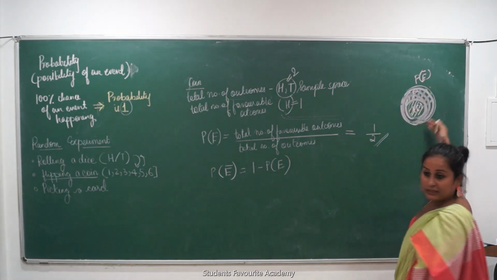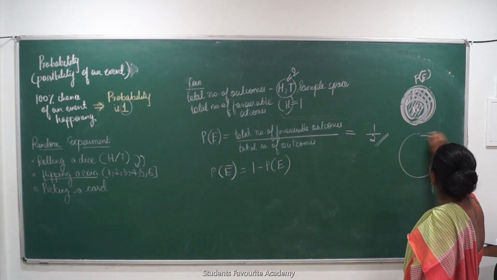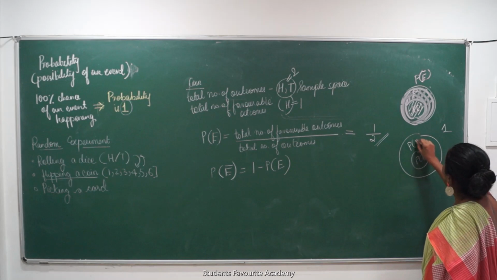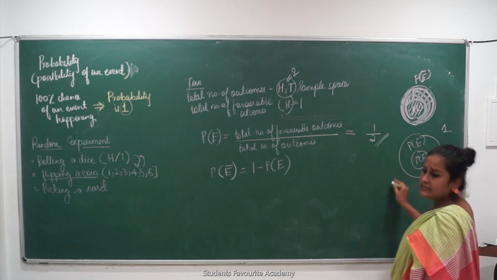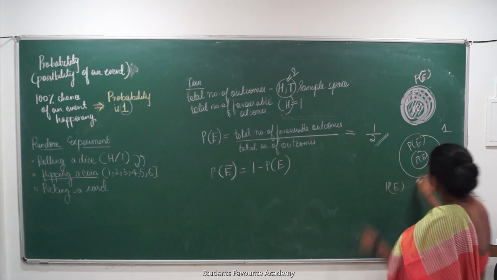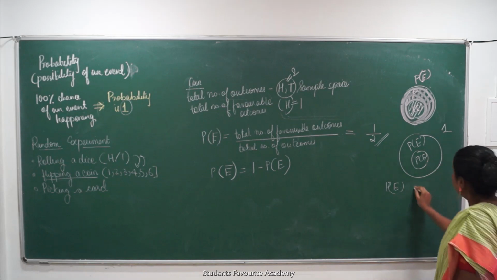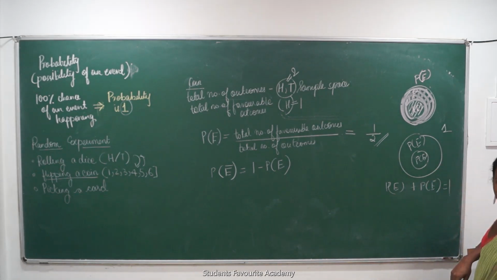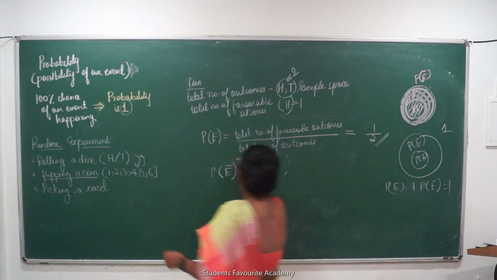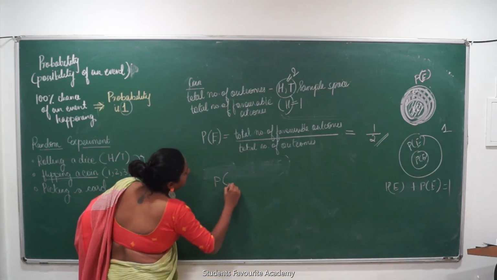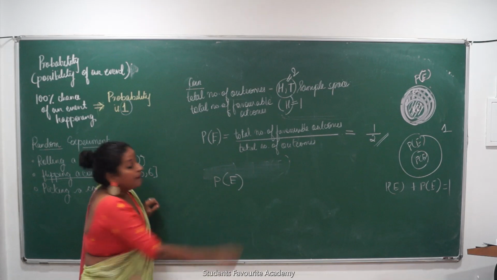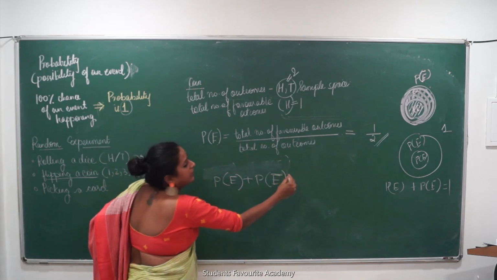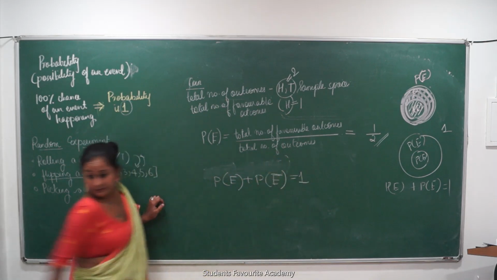यही हो गया ना इसका मतलब. ये अगर पूरा चीज 1 है, ये अगर PE है और ये अगर PE dash है, can I say, from looking at this, PE plus PE bar is equal to 1. Probability of an event happening plus probability of that event not happening is always equal to 1 or not?